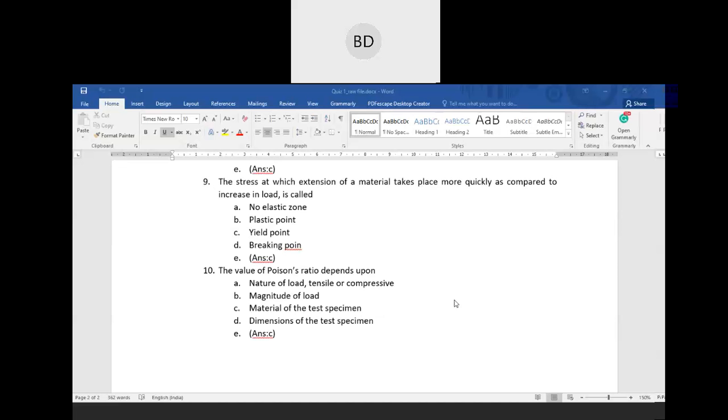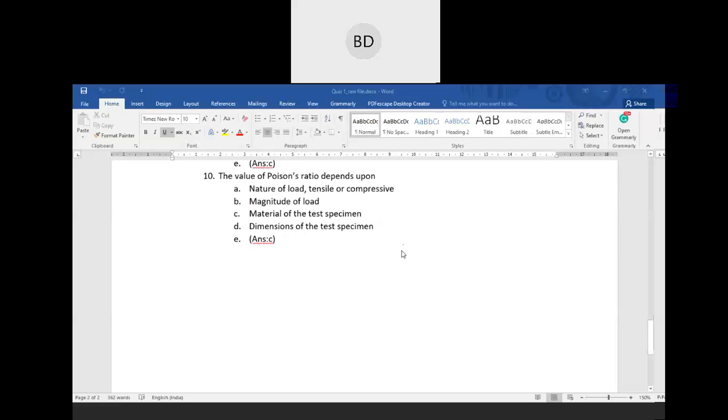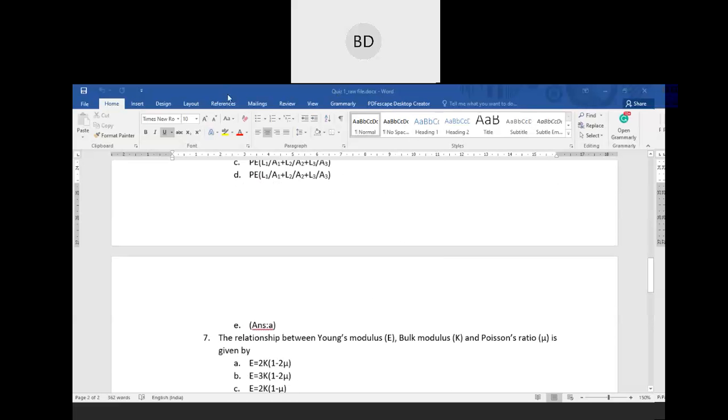These are very much important. I think this answer is wrong. The stress at which extension of a material takes place more quickly as compared to increase in load. So I have to look at that.